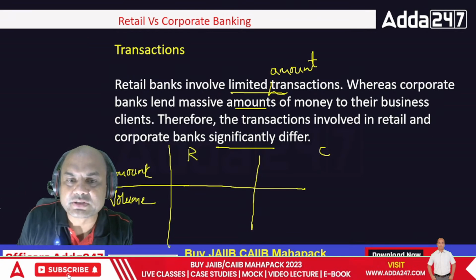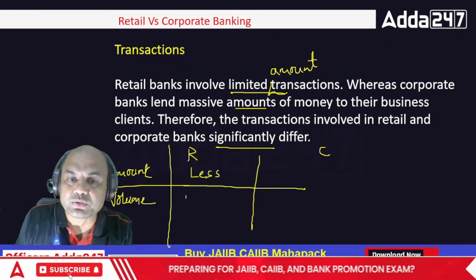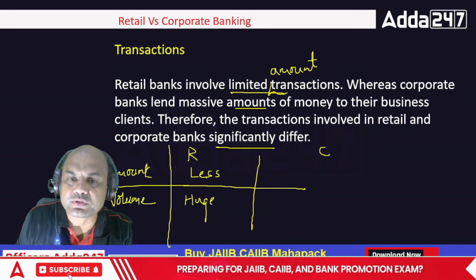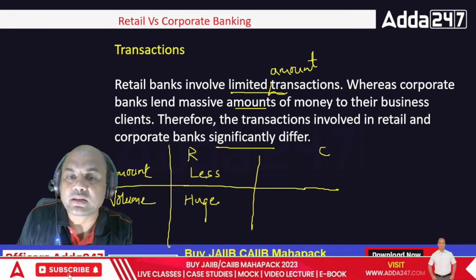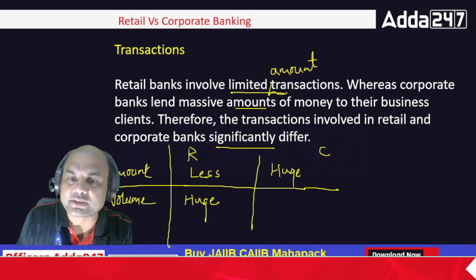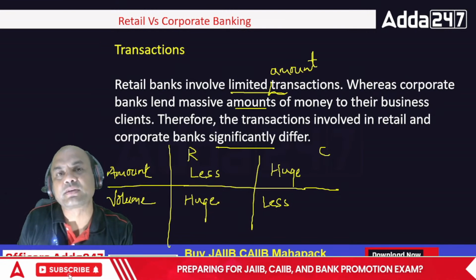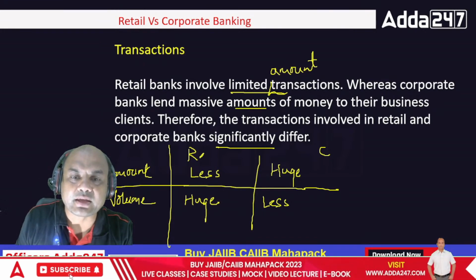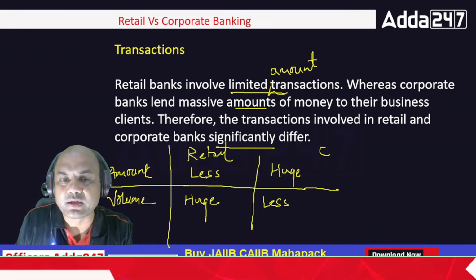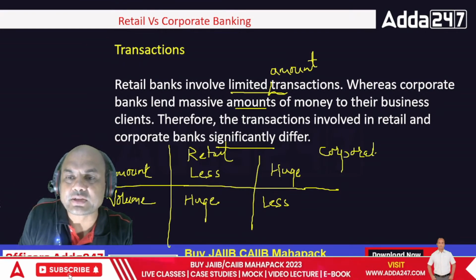The amount is less, and volume is huge. Whereas in corporate, what happens? The amount is huge, and the volume is less because there are fewer clients. So this grid you must always remember. In retail banking, you will always have less amount and huge volumes. In corporate banking, you will always have huge amounts and less volume.